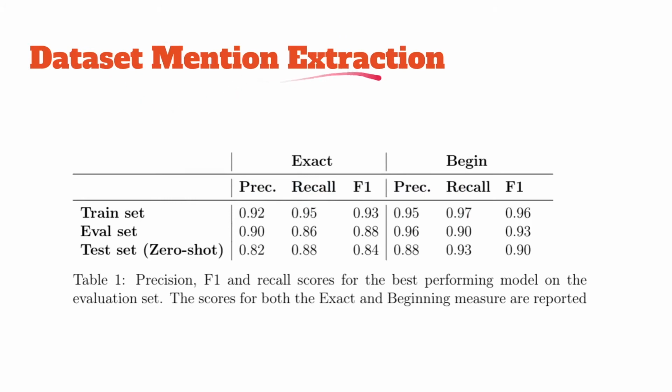So first, let's have a look at SciBERT's performance for our named entity recognition task, our dataset mention extraction. There's first two things I want to note. First of all, there's this difference between exact measure and a beginning measure. The difference here is that an extracted dataset mention would only count positively towards the exact measure if the labels match exactly our golden standard, so every word is tagged identically. Whereas for the beginning measure, only the beginning of the phrase has to line up.